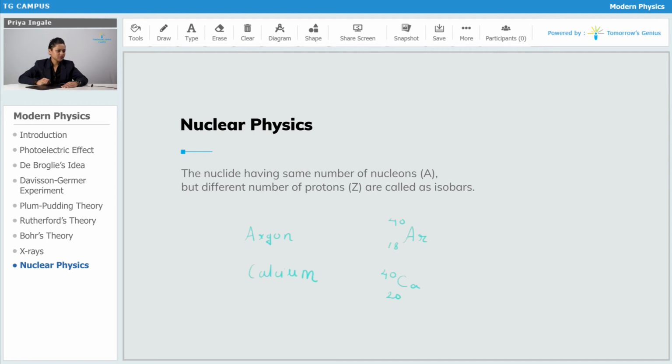Then isotones: the nuclides having the same number of neutrons, that means A minus Z is the same. For those nuclides we call them isotones. So here the example is silicon and phosphorus.